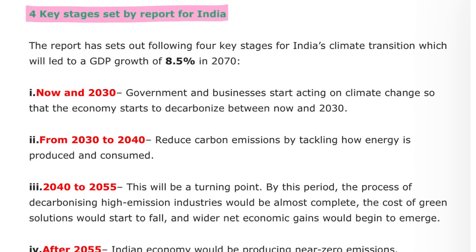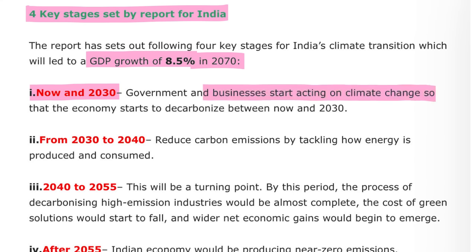GDP growth of 8.5% is expected in 2070 as per the report. How? First, from now to 2030, that is from 2021 to 2030, government and businesses start acting on climate change, so that the economy starts to decarbonize between now and 2030. These are the 4 stages given in the particular report.